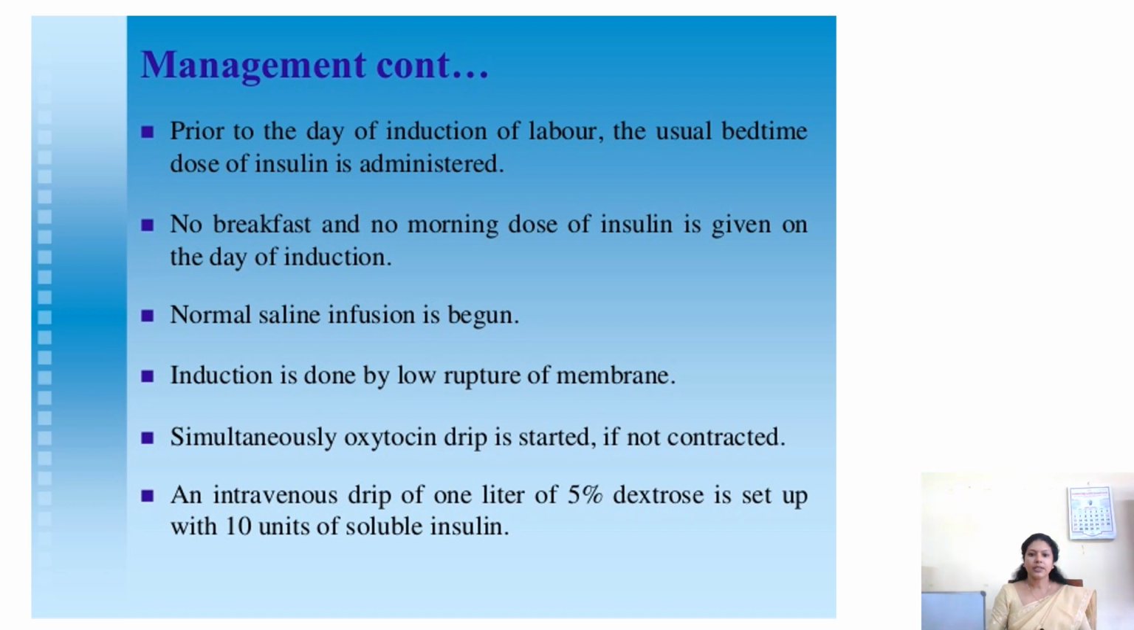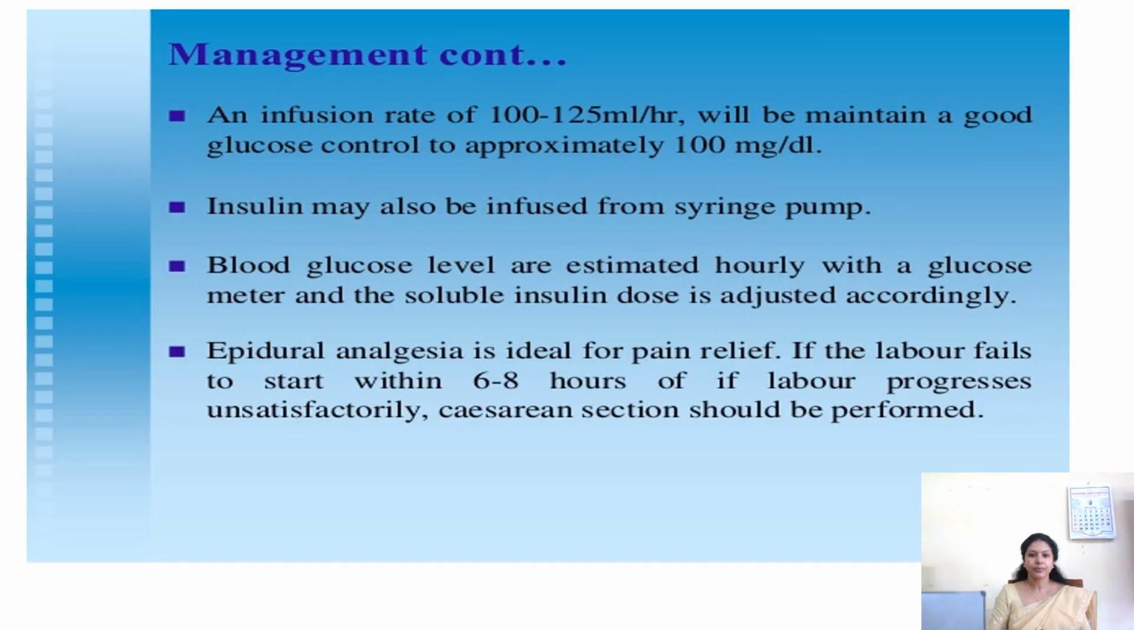An intravenous drip of 1 liter of 5% dextrose is set up with 10 units of soluble insulin. If the labor process is getting prolonged, we can start this also. Otherwise, we are not giving it. An infusion rate of 100 to 125 ml per hour will maintain normal blood glucose level, and it will control the blood glucose level at 100 milligram per deciliter.